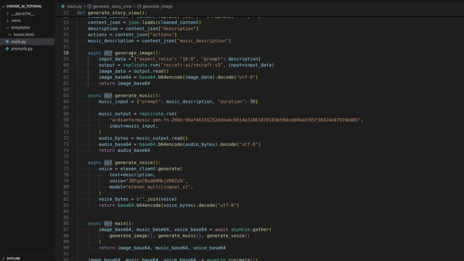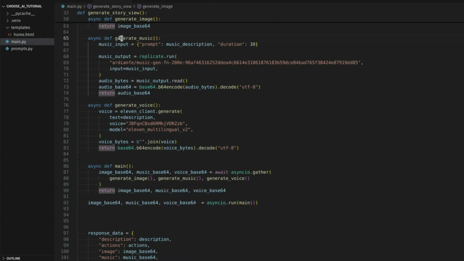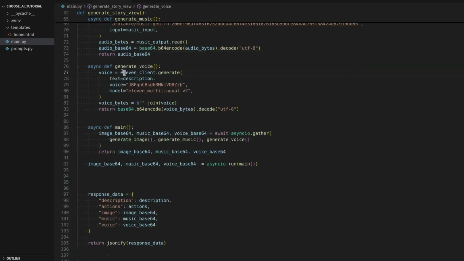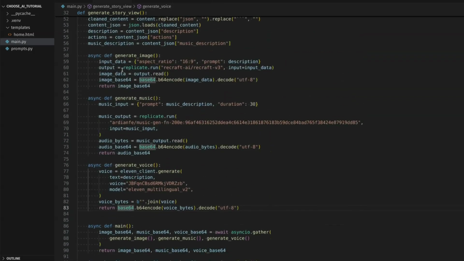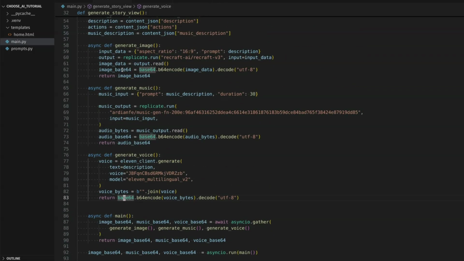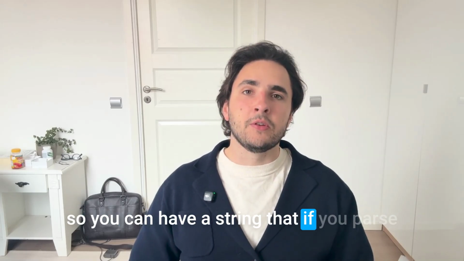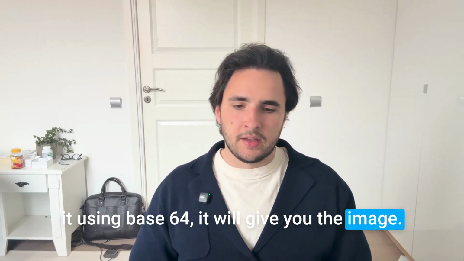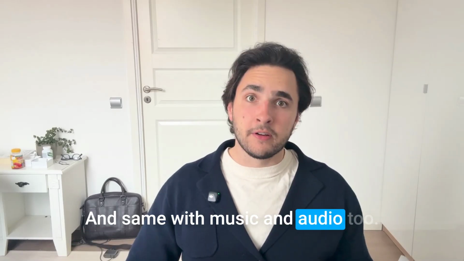So from the description, we generate an image with the Replicate API. We also generate the music in the same fashion, and we generate the voice using the ElevenLabs client. And all of these we need to send over to the front end. Now, how do you send over files to the front end? Well, you turn them into base64. Base64 is like a string representation of files. So you can have a string that, if you parse it using base64, will give you the image. And same with music and audio too.